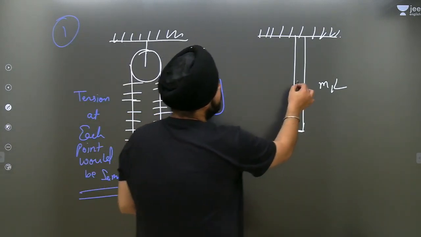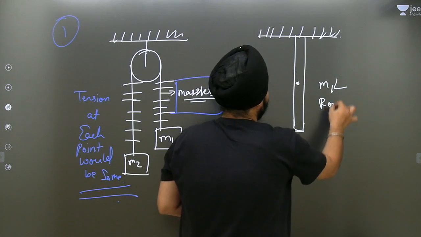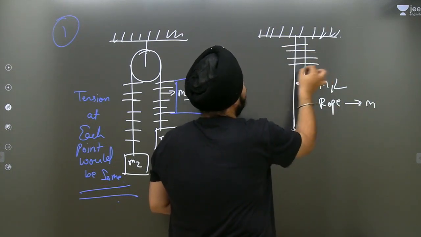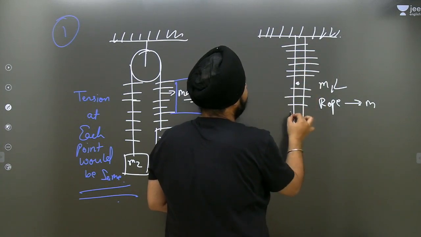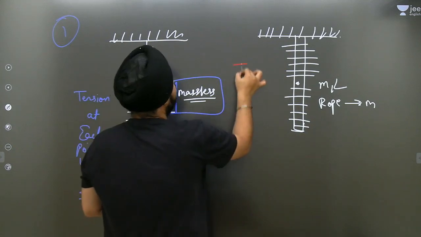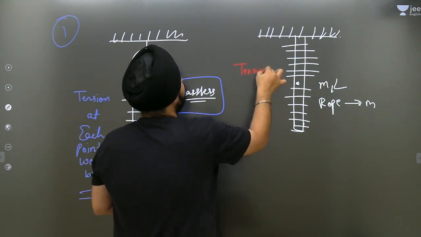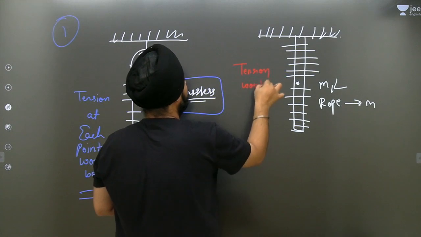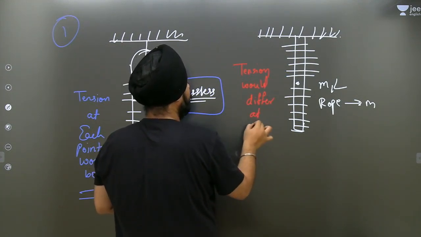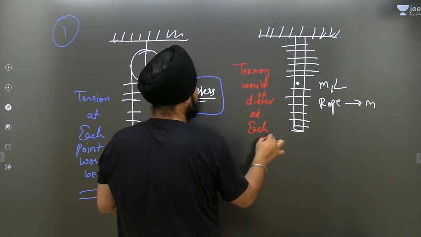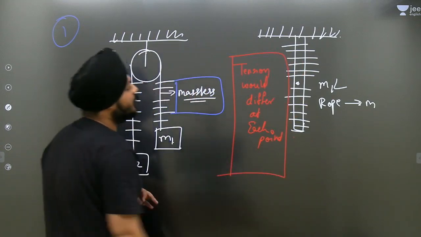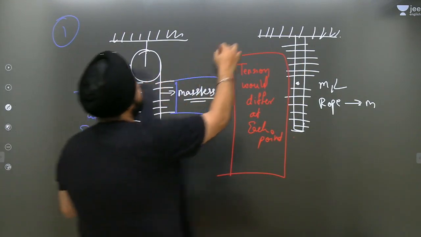So if this is a rope with mass m, the tension would differ at each point. These are the two most important points related to the first and second case of tension.